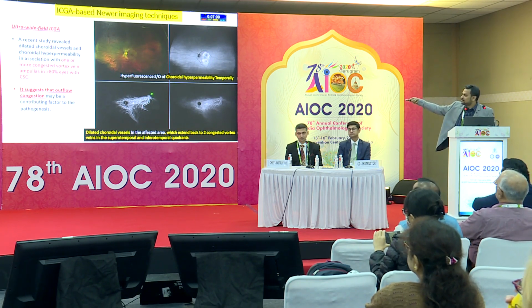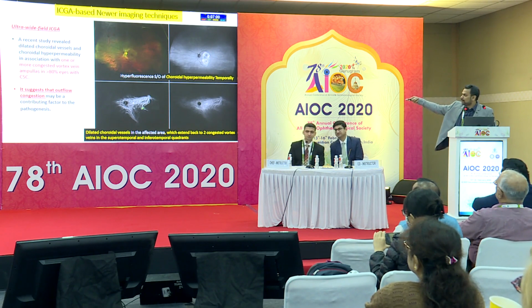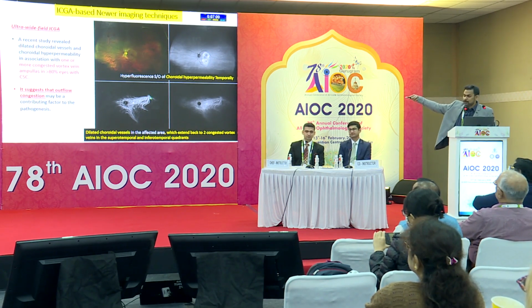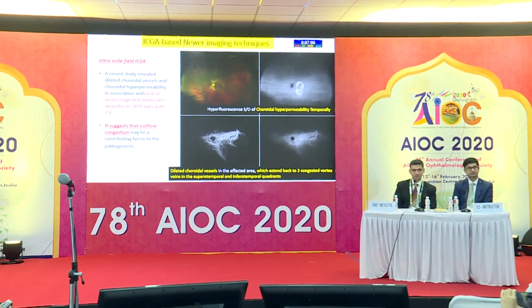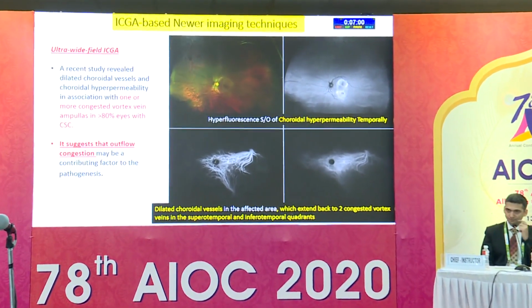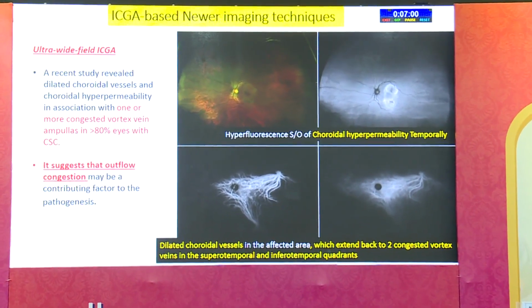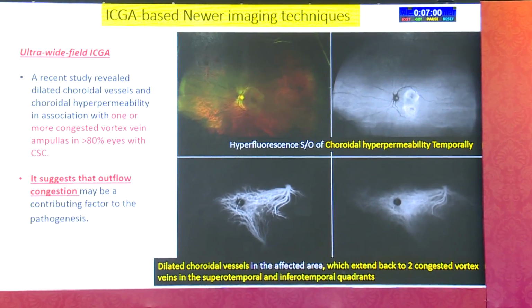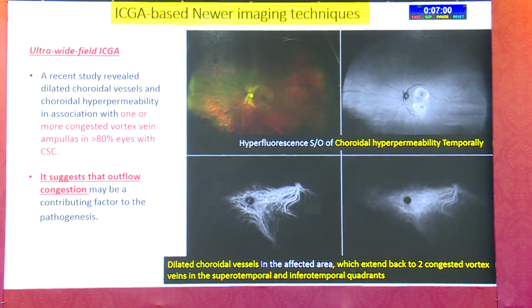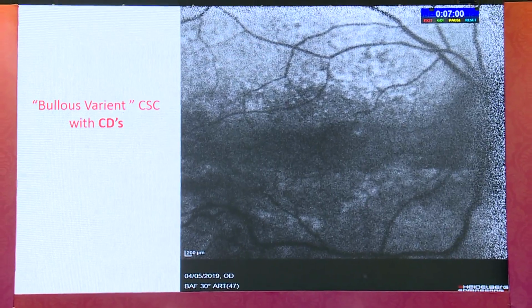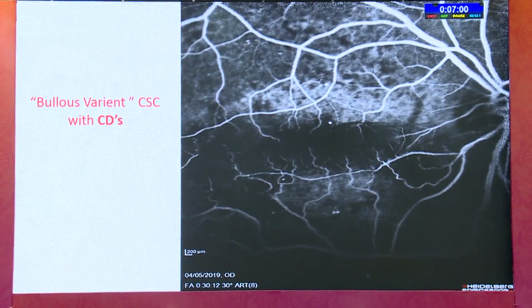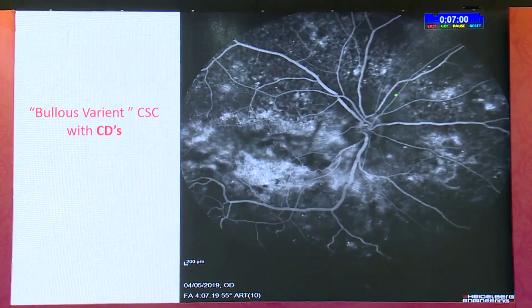Ultra wide field ICG shows that his supratemporal and infratemporal ampullae of the vortex veins are dilated and congested, giving a hypothesis that these patients may be having an outflow obstruction or stasis causing the increased choroidal hydrostatic pressure. Whether it's outflow congestion, we don't know, but we have seen patients who are having bilateral chronic CME fibrinous variant